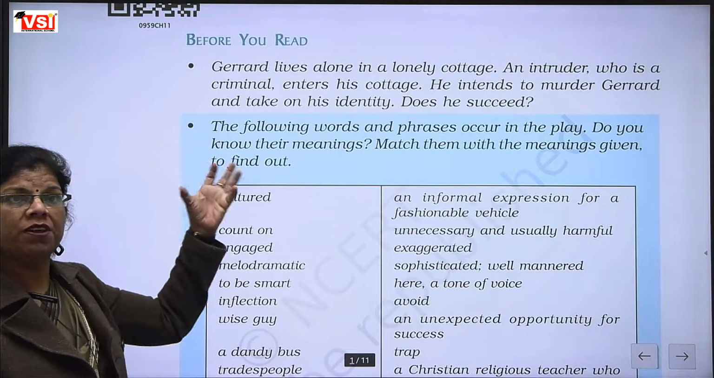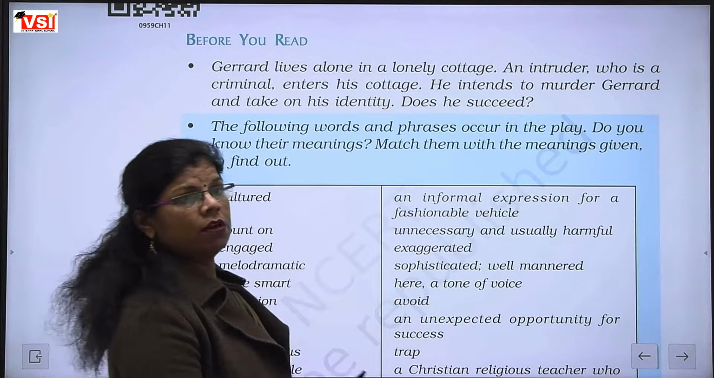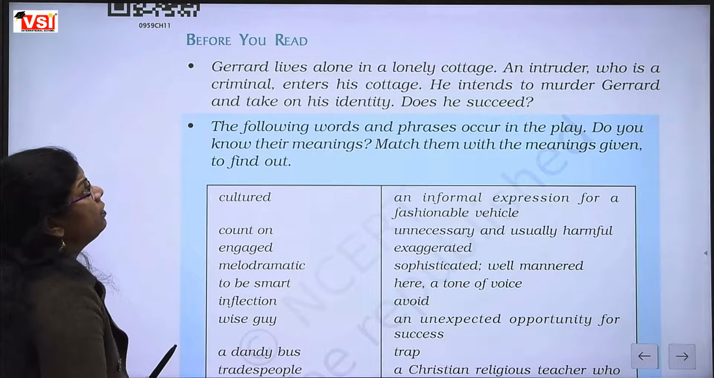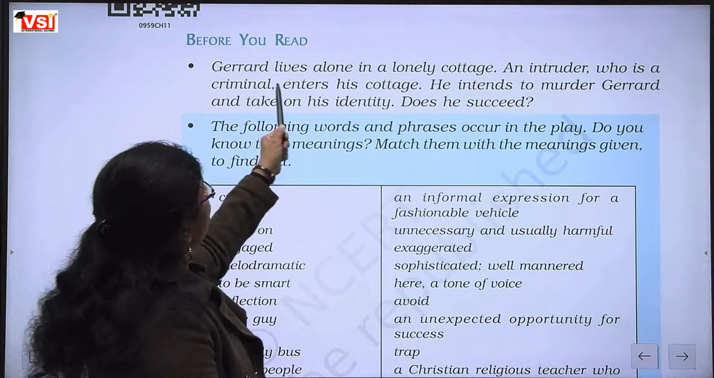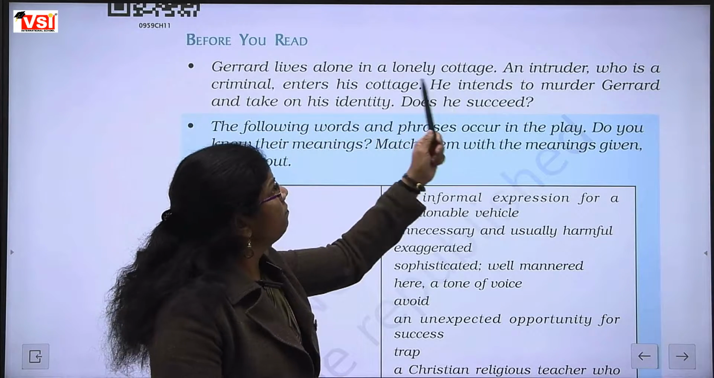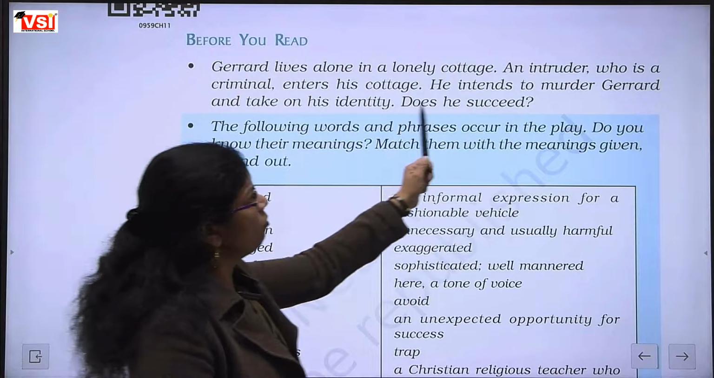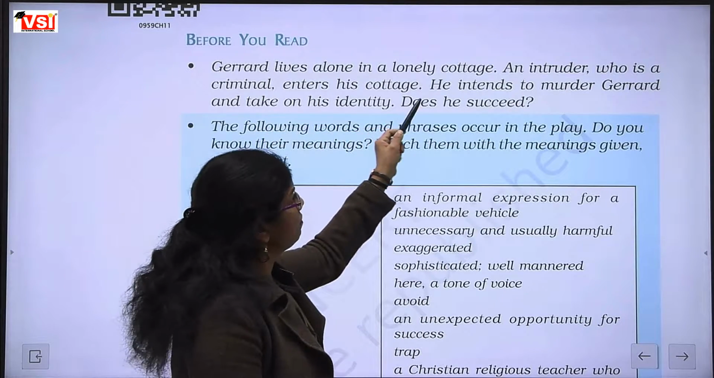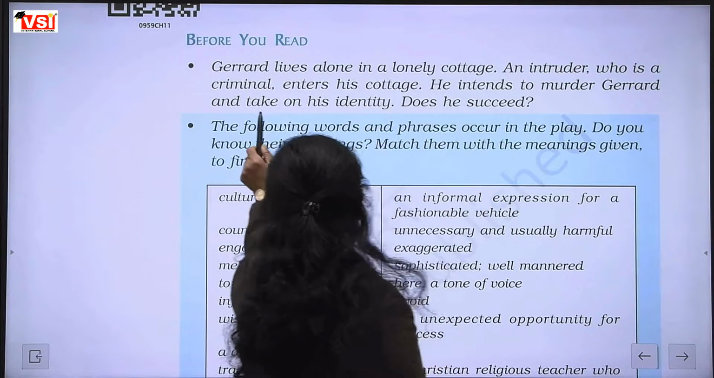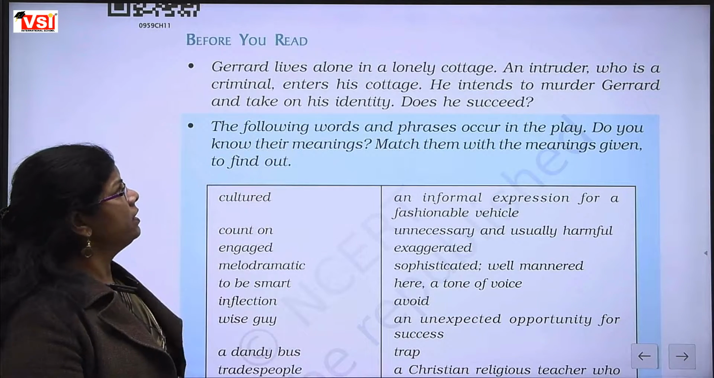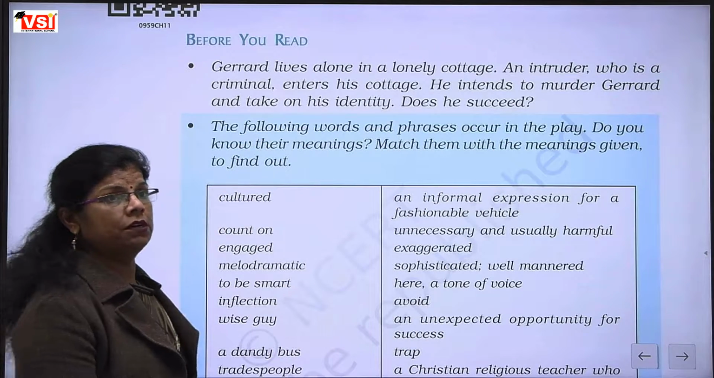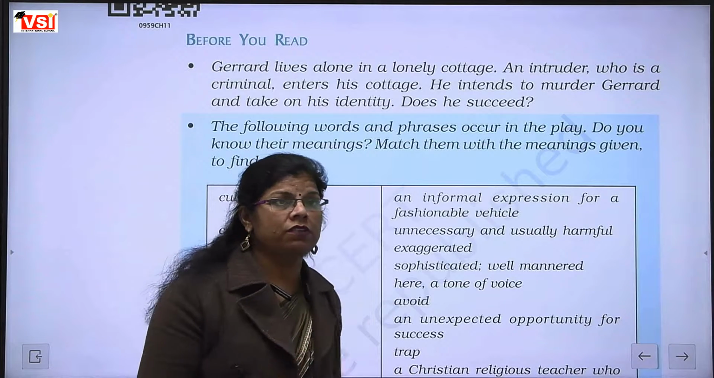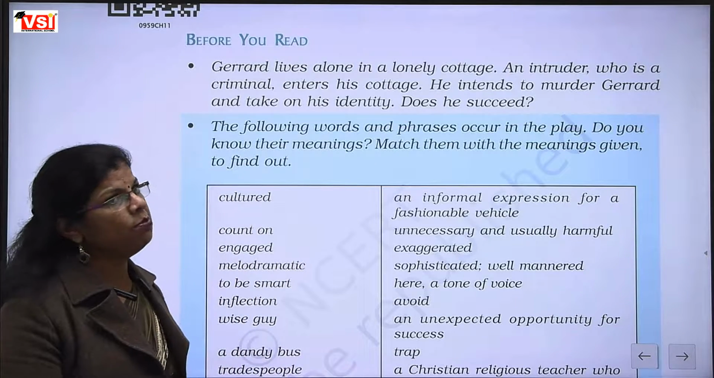The introduction that is given says: Gerard lives alone in a lonely cottage. An intruder who is a criminal enters his cottage. He intends to murder Gerard and take on his identity. Does he succeed? What the chapter introduction is telling us is that there is a person named Gerard.